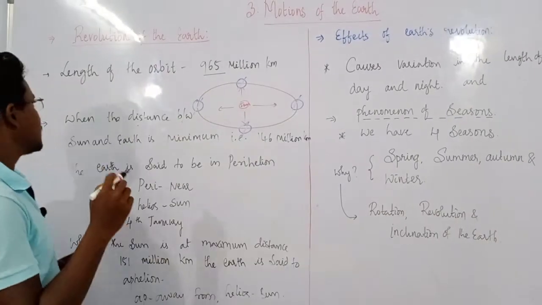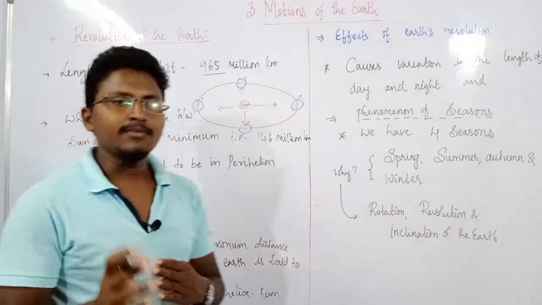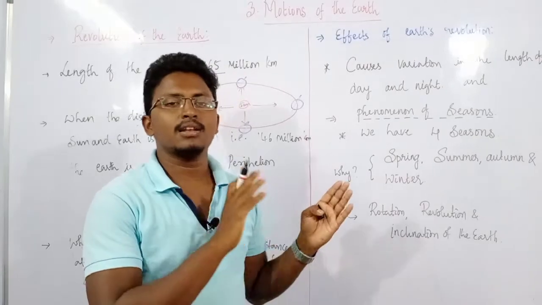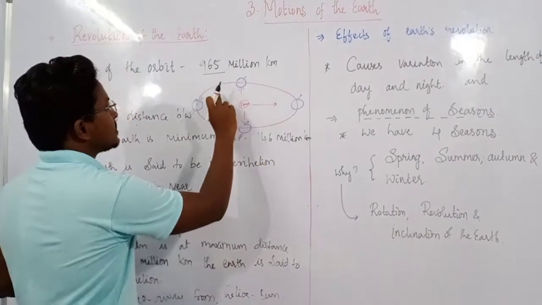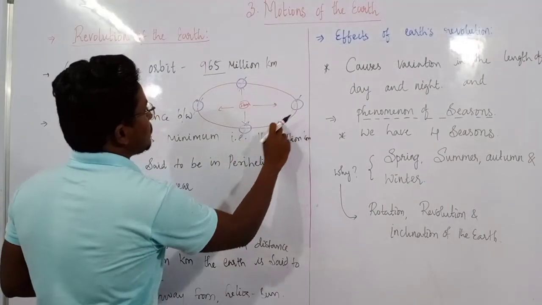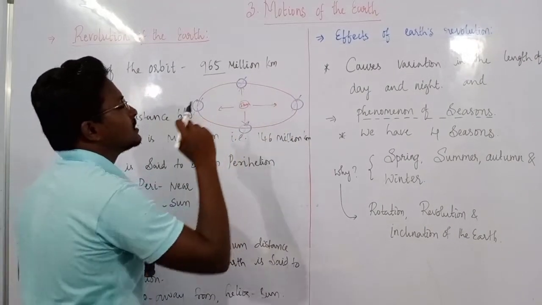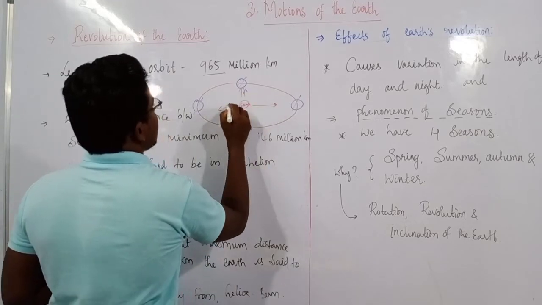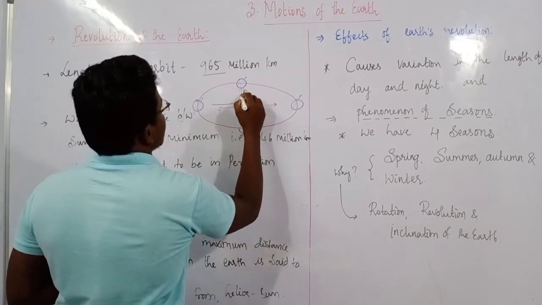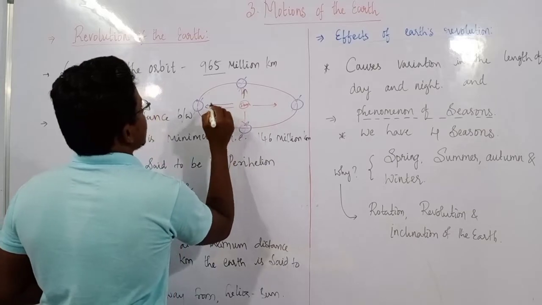Then the other thing is that the distance between the sun and the earth is not the same every time. Why? Because you can see the shape of the orbit on which the earth is revolving. Sometimes it is somewhat more distant, sometimes it is closer, sometimes it is somewhat far away.